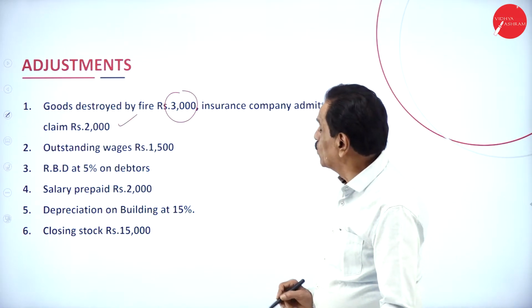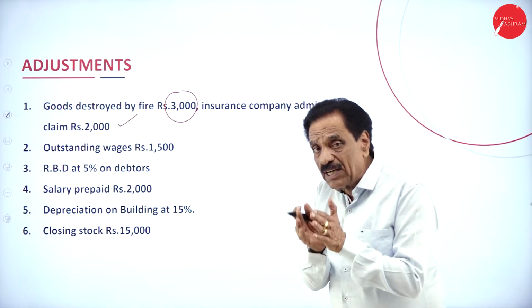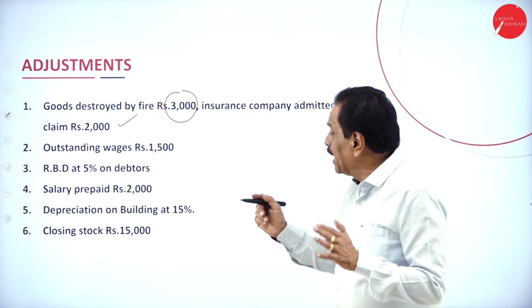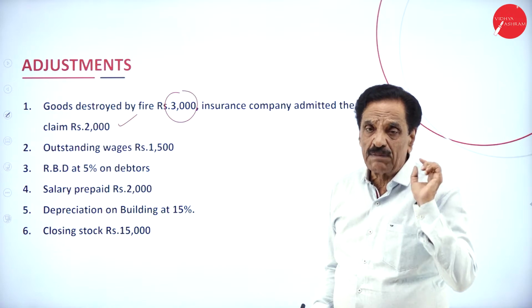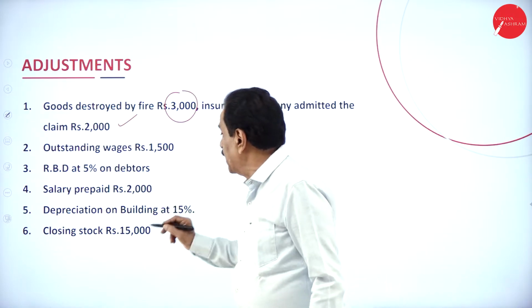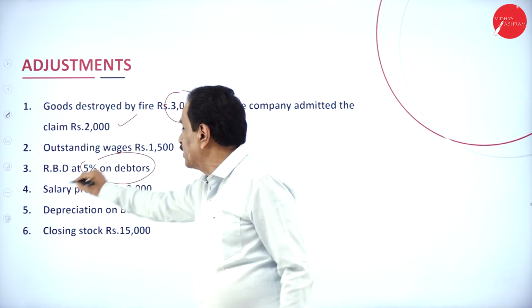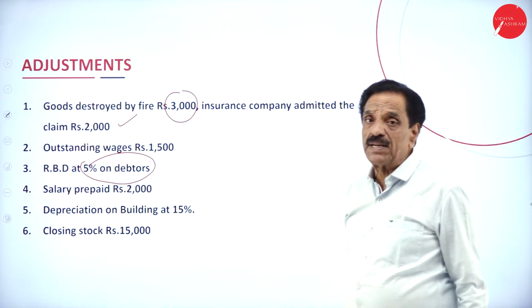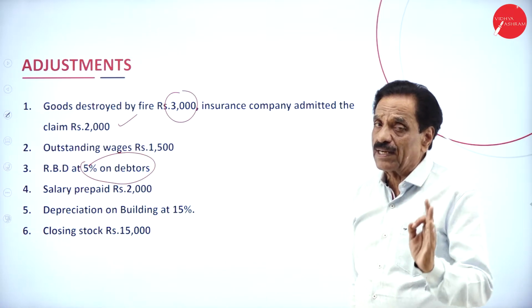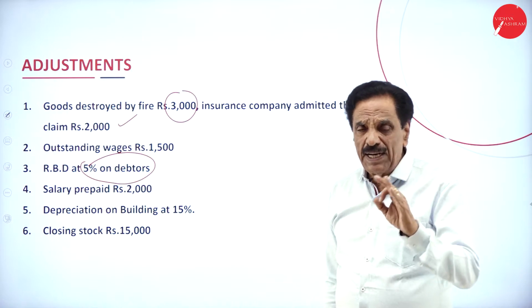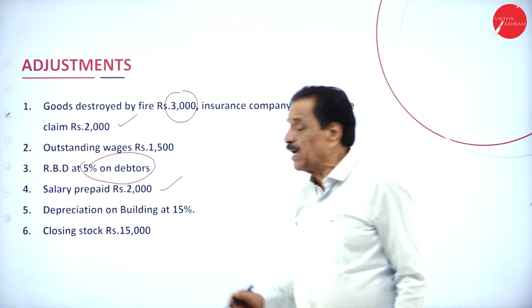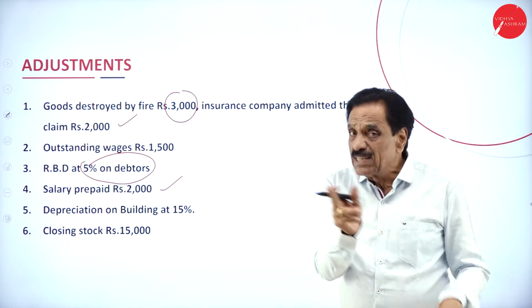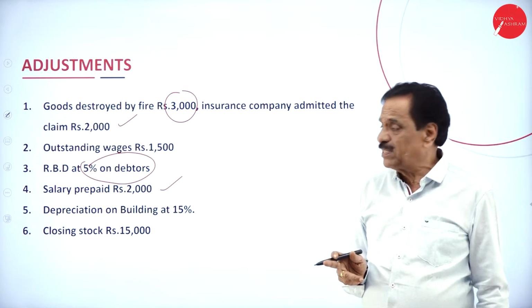Outstanding wages. What to do? Add to wages in the trading account, then liability side of the balance sheet. RBD, 5% on debtors. You have to calculate 5% on debtors. What's your formula? Bad debt plus new RBD minus old RBD. Salary prepaid. Deduct from salary, then asset side of the balance sheet.